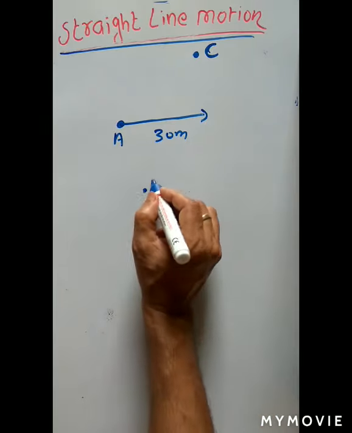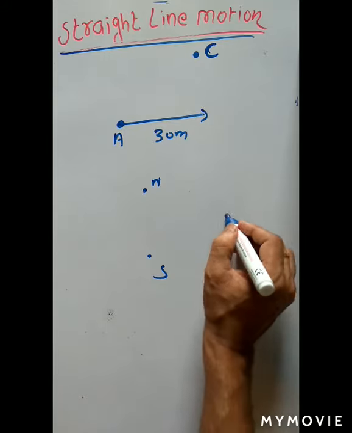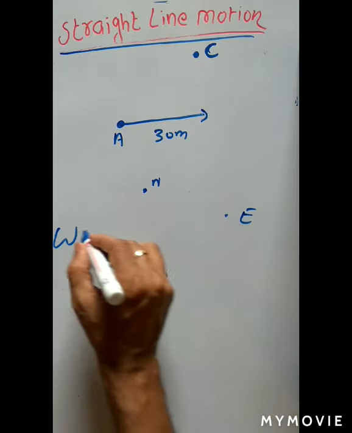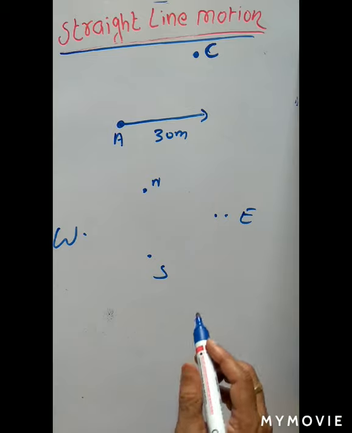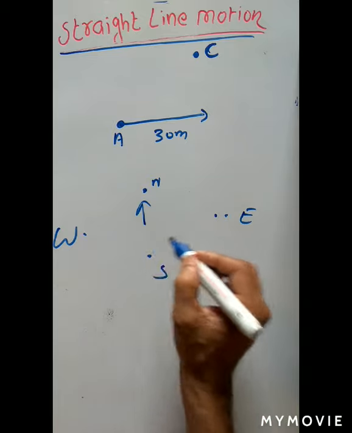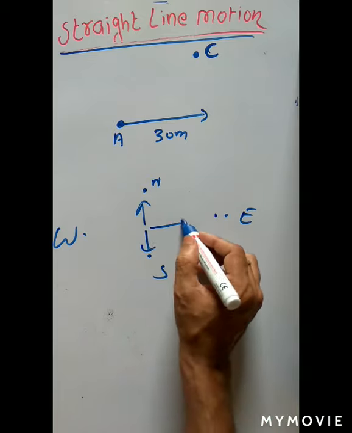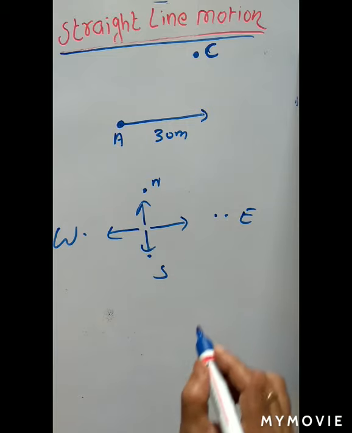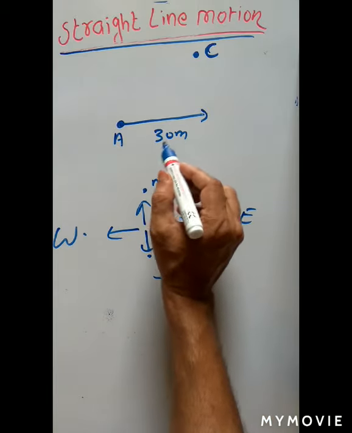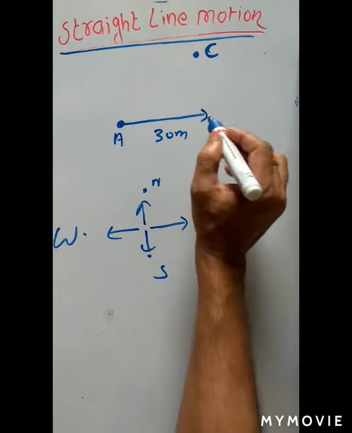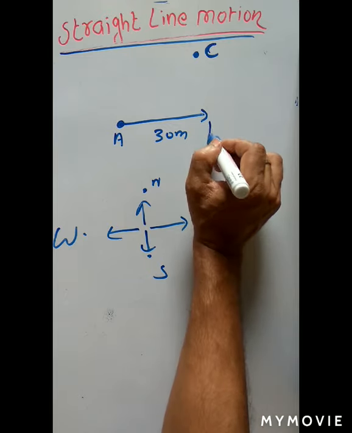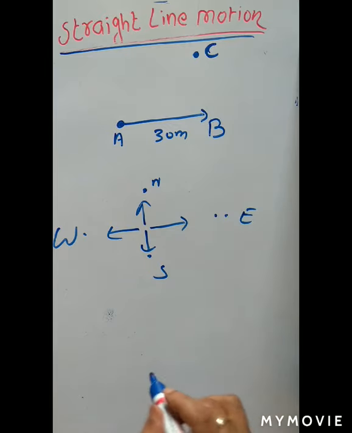You see, this is north, this is south, this is east, this is west. You know this geographically: upward direction is towards north, downward is south, right side is east, left side is west. Suppose the student moves 30 meter towards east and reaches point B.